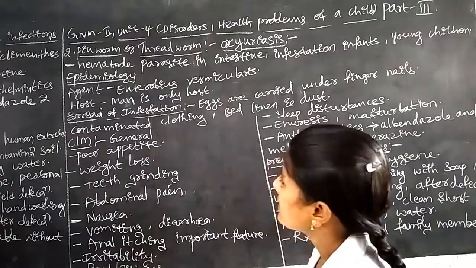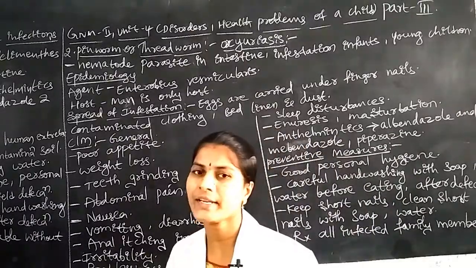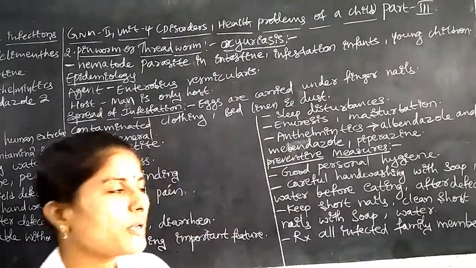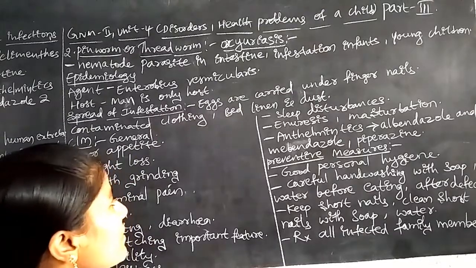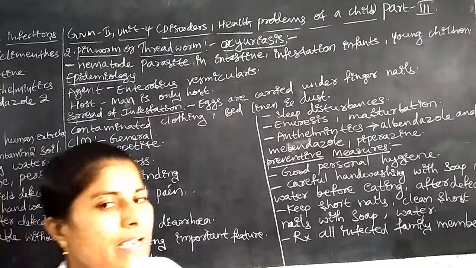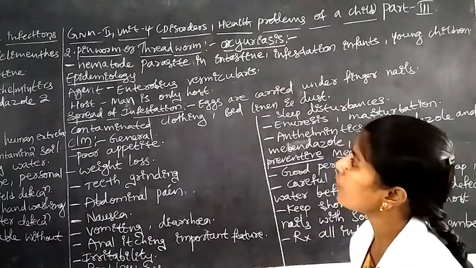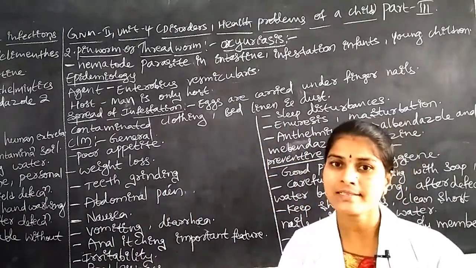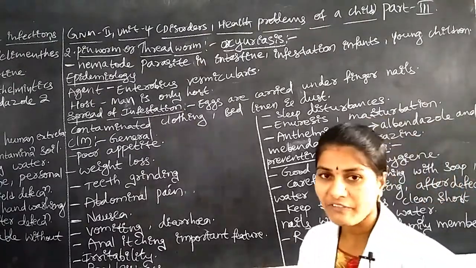Next, the spread of infection. How does the infection spread from one person to another? The eggs are carried under the fingernails, especially the pinworm or threadworm eggs. These eggs are contained in the feces.